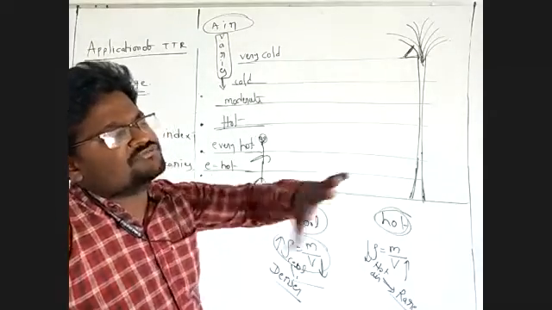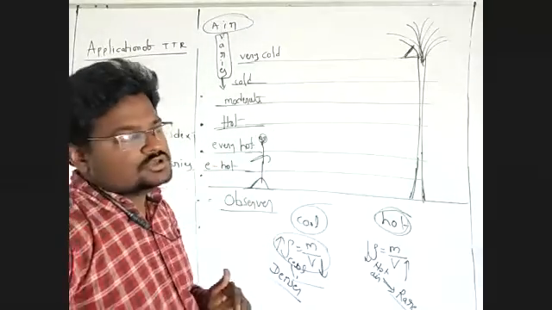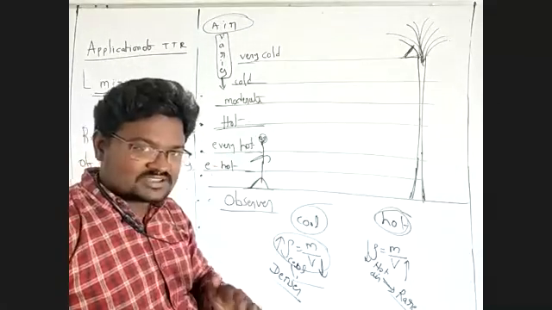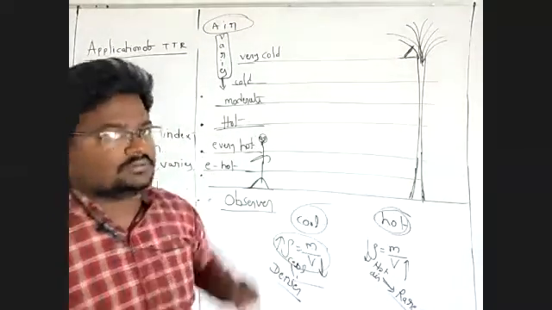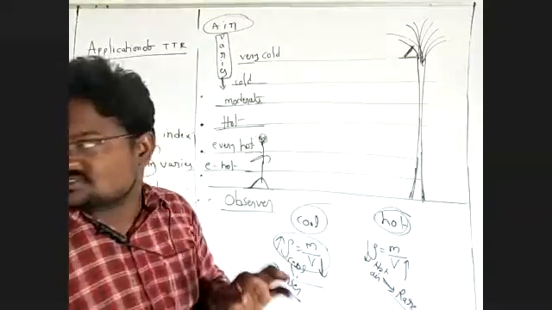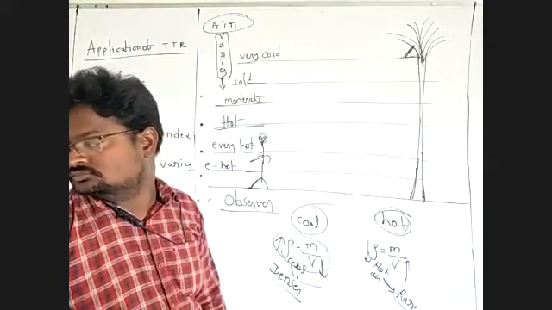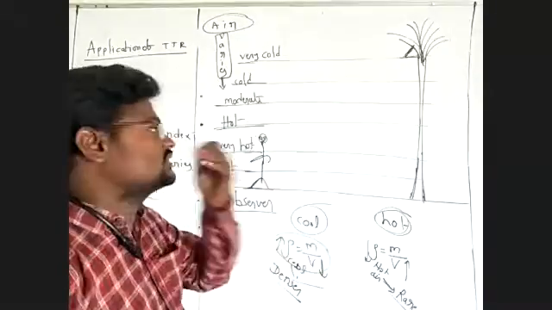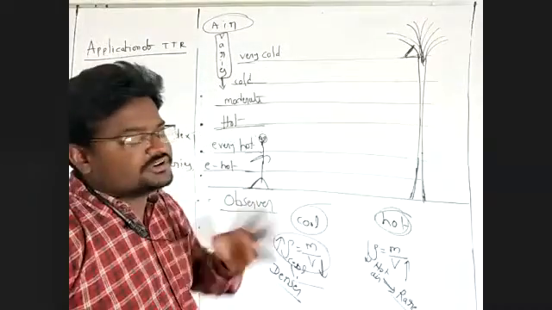We are finding some water on the road. Suppose this bus reaches that place, we cannot find any water on the road. This is what we call a mirage. When we reach the place, we cannot find any water.